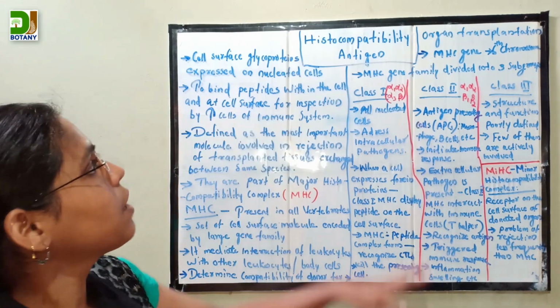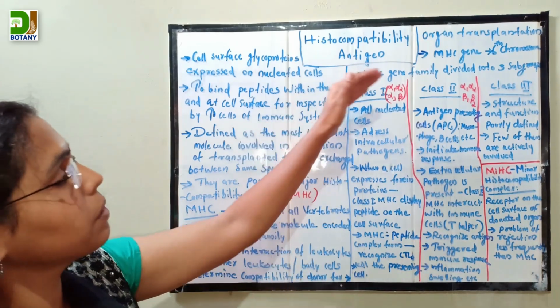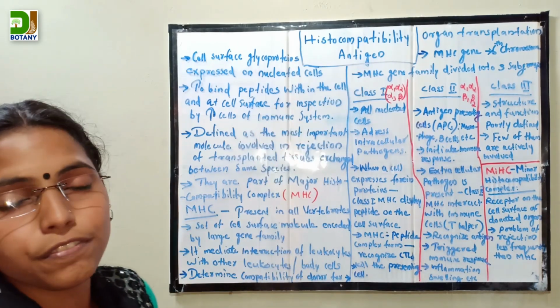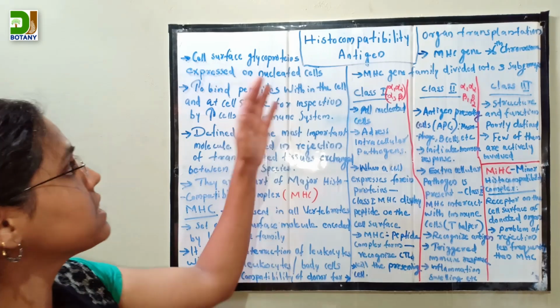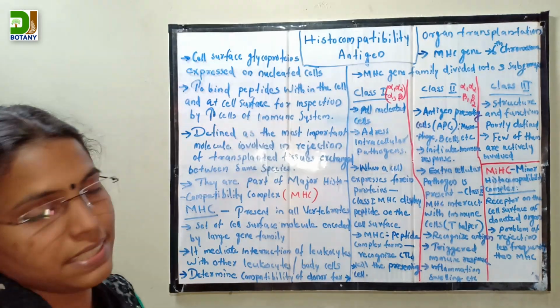Okay, next we discuss histocompatibility antigens. The histocompatibility antigens are cell surface glycoproteins, mainly expressed on nucleated cells.